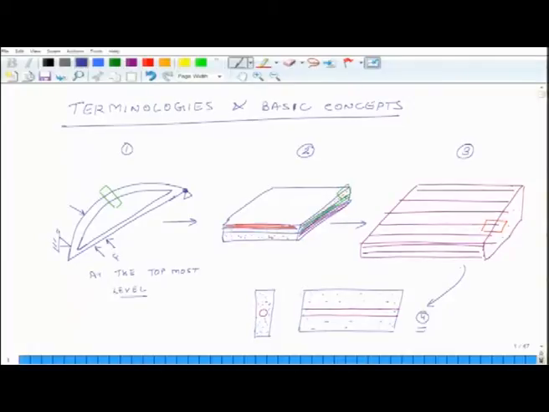That is our goal. But to understand the overall response of this system, we have to understand the mechanical behavior at several levels.